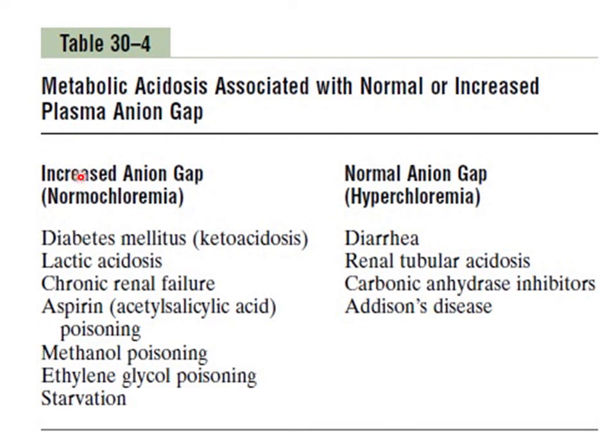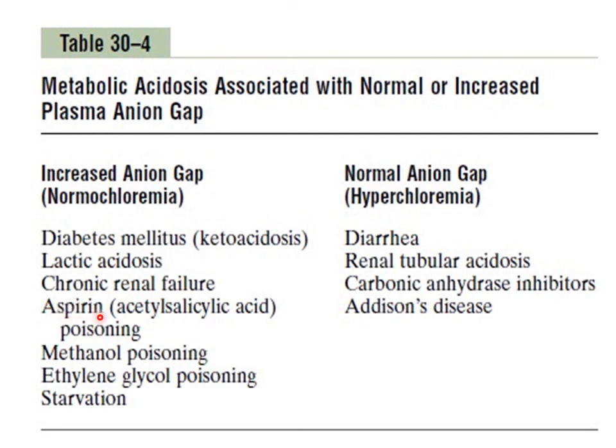So first of all, high anion gap acidosis, which is also called normochloremic metabolic acidosis, is characterized by a net gain of acid inside the blood, which can happen in case of diabetic ketoacidosis, lactic acidosis when lactic acid is being added to the blood, chronic renal failure in which different fixed acids cannot be removed from the body via kidneys because of renal failure, and aspirin poisoning.